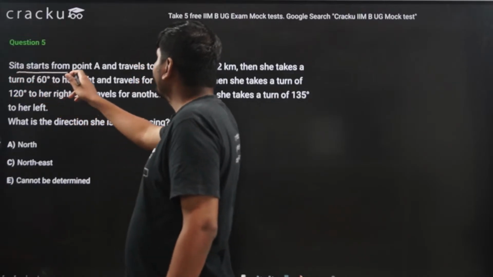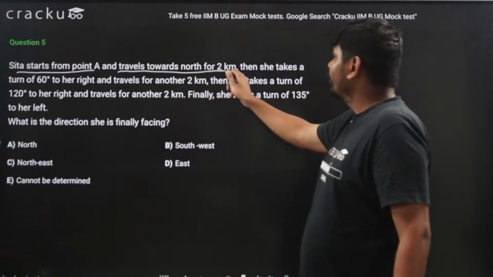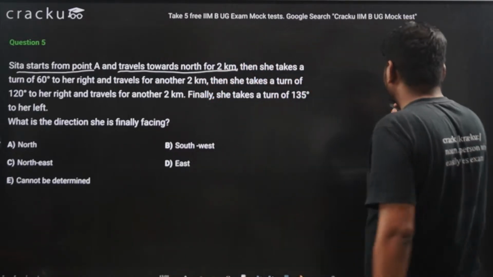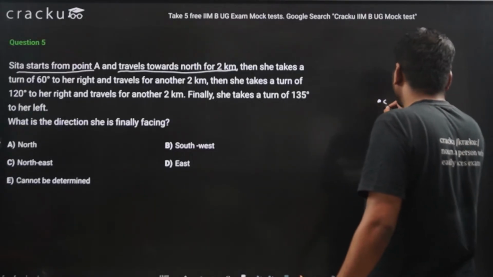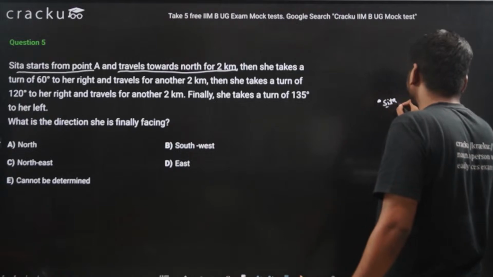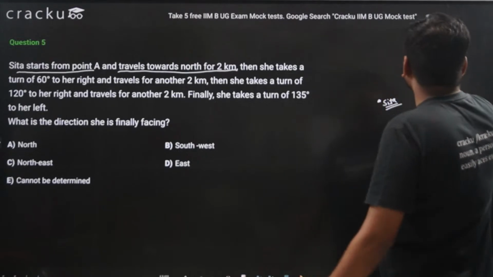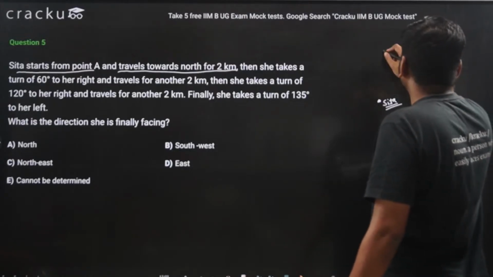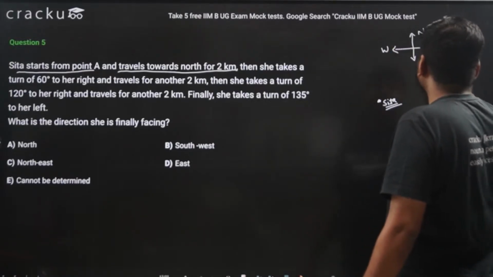Sita starts from point A and travels towards north for 2 kilometers. So I will assume Sita is standing here. I will also assume the directions as I do for each question: east, west, this is north and this is south.